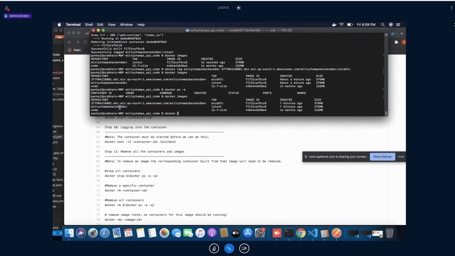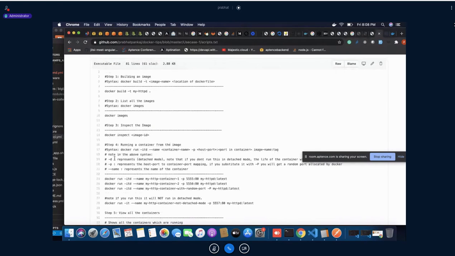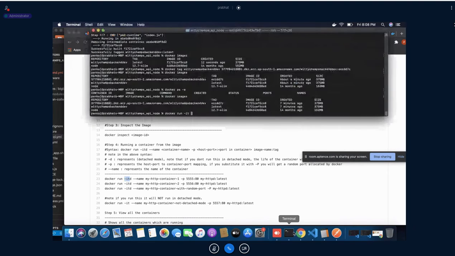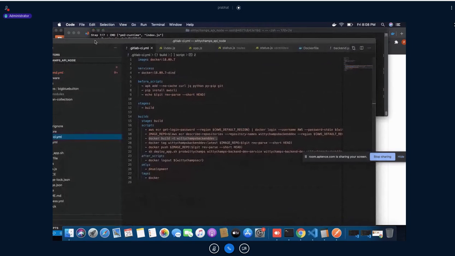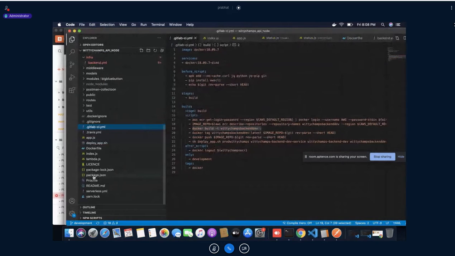So docker run -it. If you provide d, it will be in detached mode. Otherwise, if you just provide it, it would be interactive mode. If you provide d, it will be in detached mode. Then -it and the port number with -p. So let's say the outside port I would use is 5002. The inside port is 5001, because I have defined here which port it should run on.